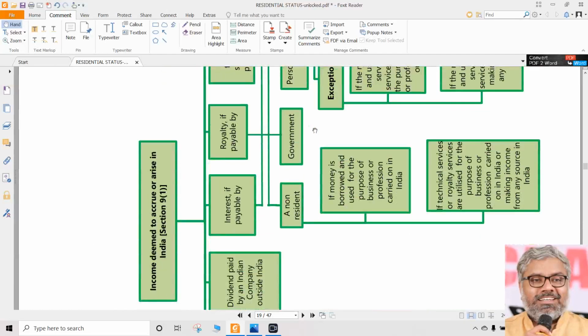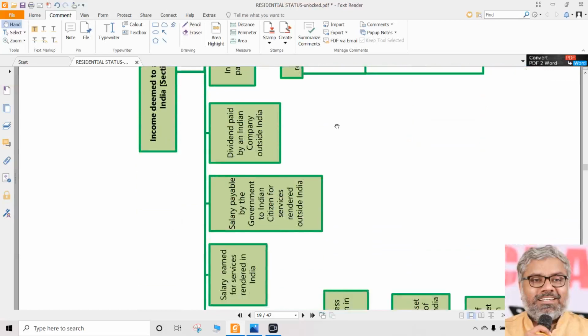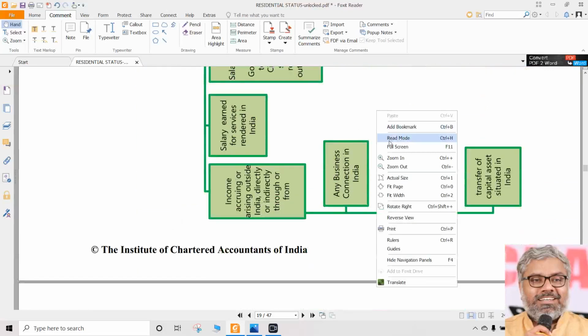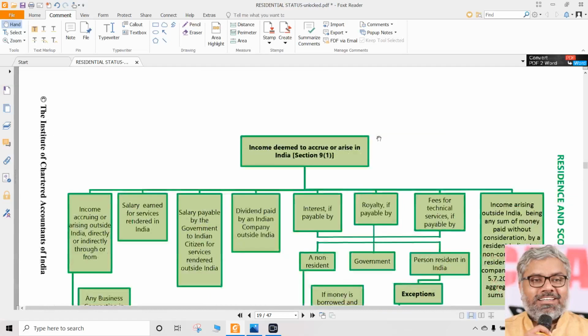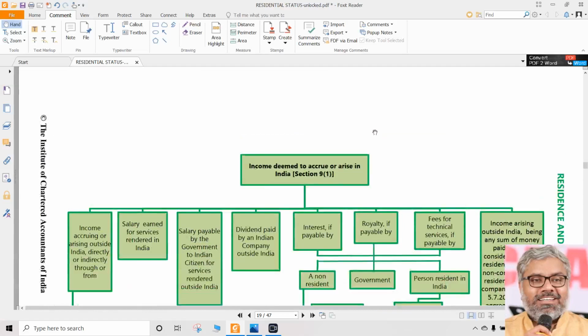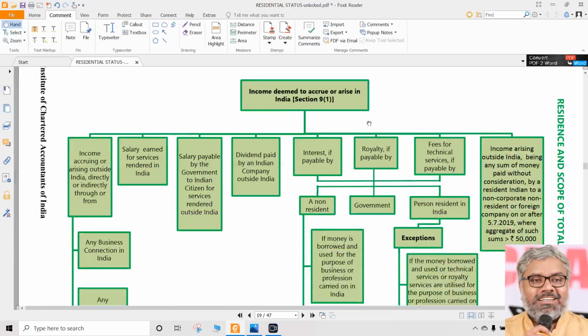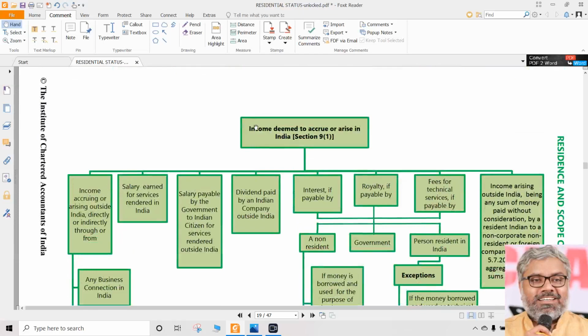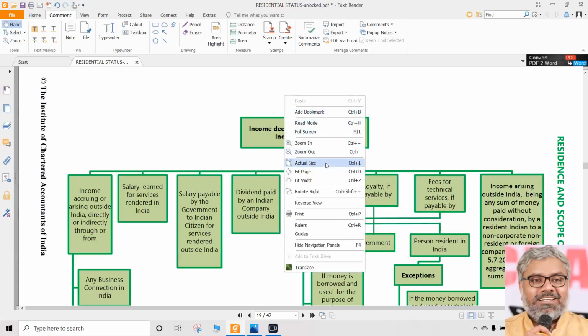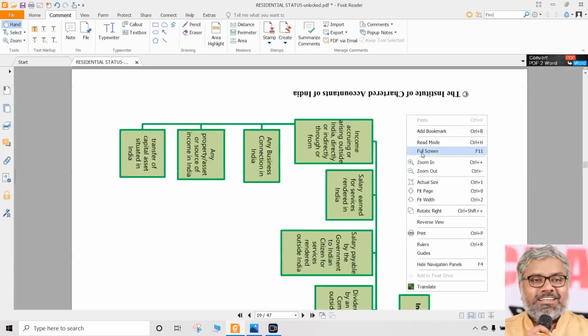That also has to be understood very clearly. But instead of going through all those details, this summary of section 9(1) will be enough for understanding what are all the incomes which are deemed to accrue or arise in India. We will discuss that in the next session.